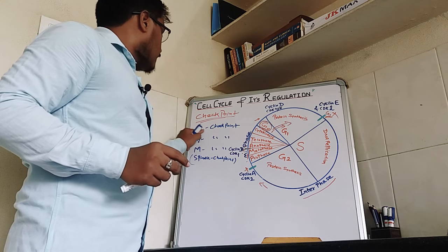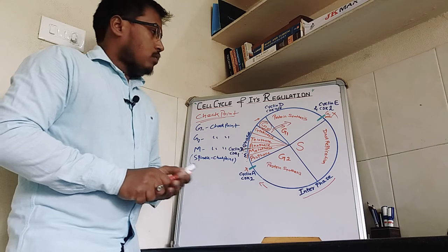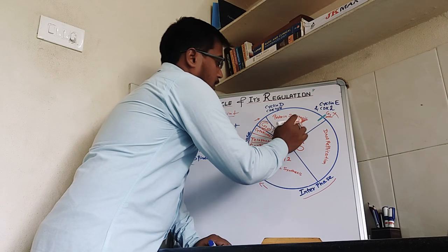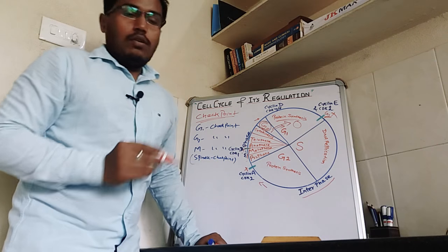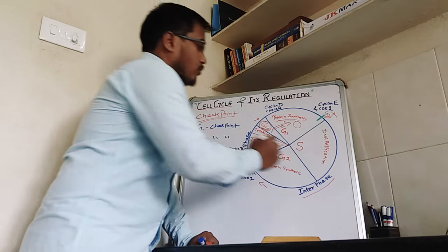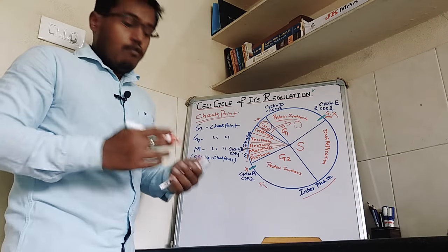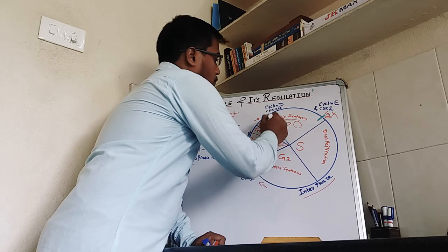The G1 checkpoint checks whether in the G1 phase all the synthesis occurred for DNA replication, because for DNA replication we need ATP, we need mRNA, tRNA, all the RNAs, and all the proteins.